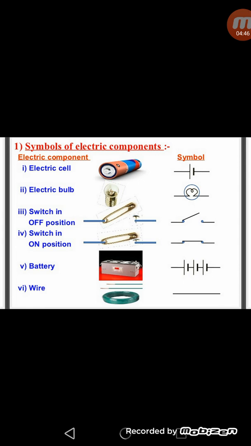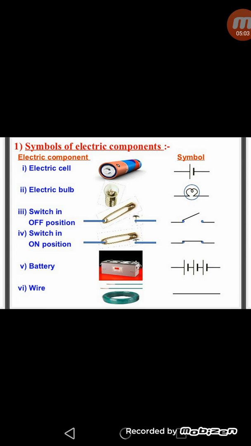So we can say the two ends are connected together in case of on switch, and if any end is separated, it means it is off switch, and an off switch will not allow any current to pass through the circuit. Next is the symbol of battery.